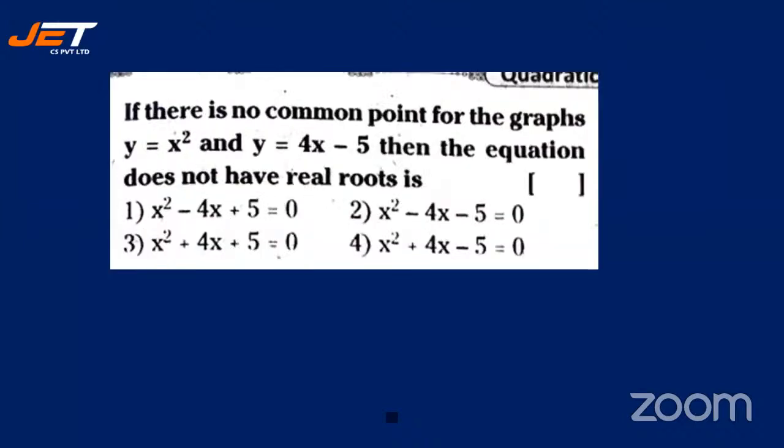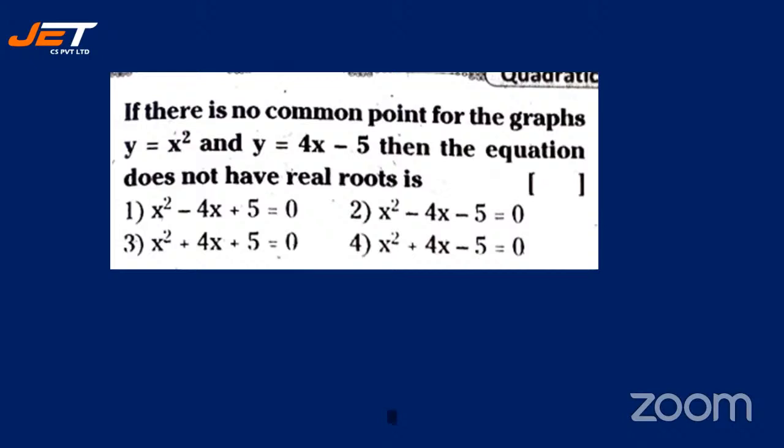If there is no common point for the graphs y is equal to x square and y is equal to 4x minus 5, then the equation does not have real roots is dash. All right. So if there is no common point for the graphs y equal to x square and y equal to 4x minus 5, then the equation does not have real roots. So what do you mean by it does not have real roots?